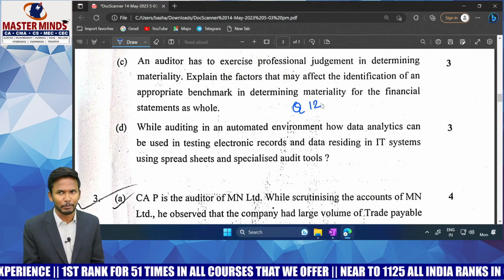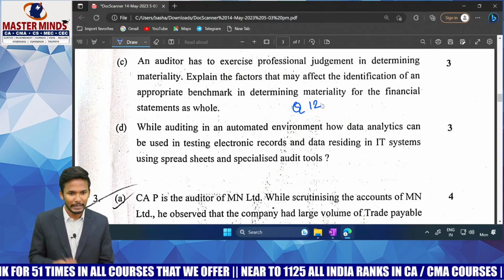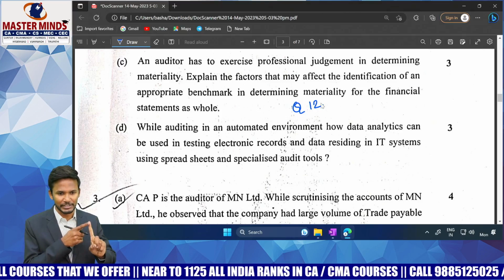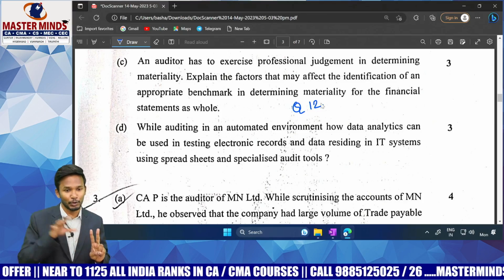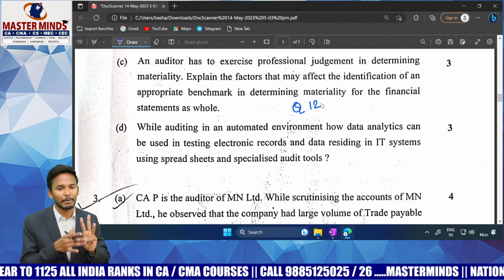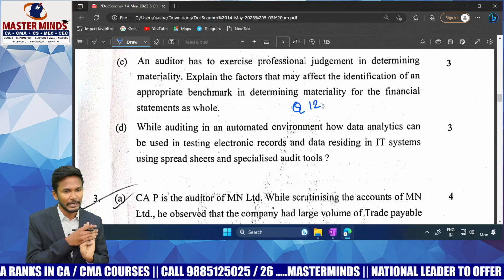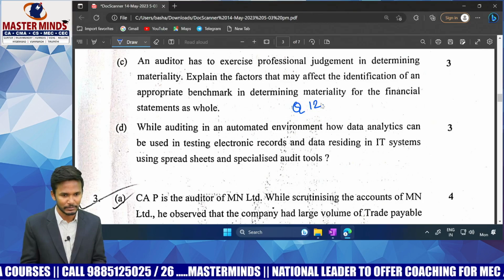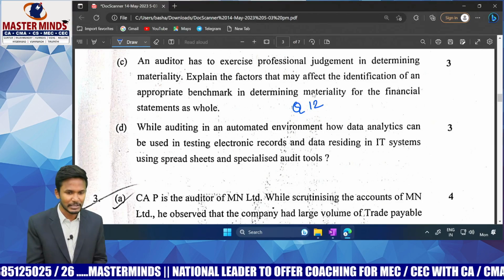In that, we have point number 4 or 5, if I am not wrong, about factors to be considered in benchmarking. Example, generally your benchmark will depend on the capital structure of the organization, management style of the organization. It depends on the expectations of the users, outsiders. It depends on the applicable financial reporting framework. It depends on the law requirements. It depends on the items of balance sheet, P&L, that is maybe assets, liabilities, incomes, expenditures. These points if you are writing, you will get all the 3 marks. Okay, question number 12 of your MM material.